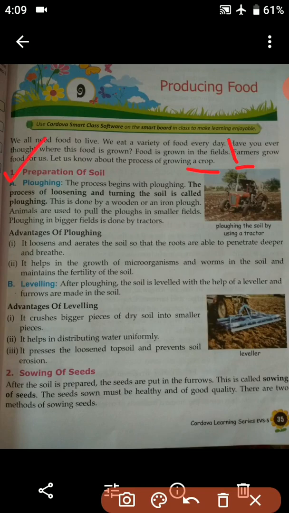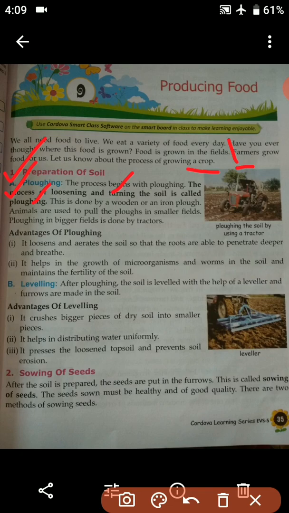Number 1, preparation of soil. The first process is preparation of soil. In preparation of soil, the first step is ploughing. The process of loosening and turning the soil is known as ploughing.